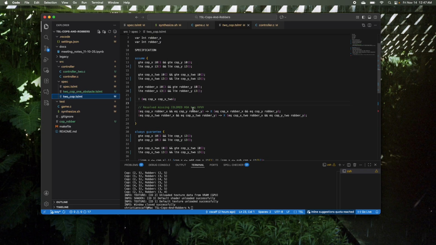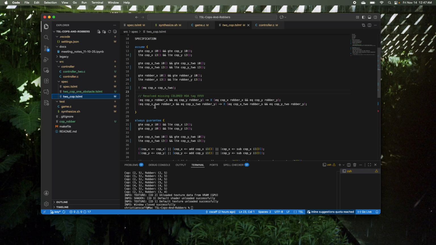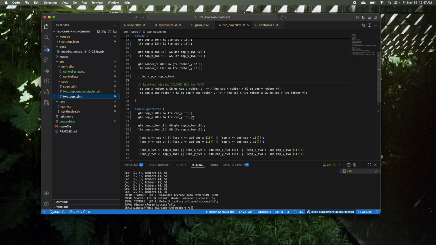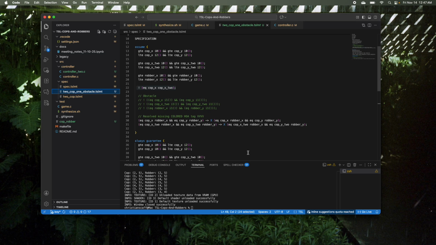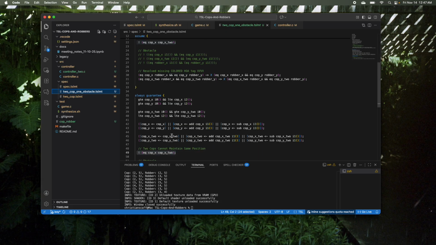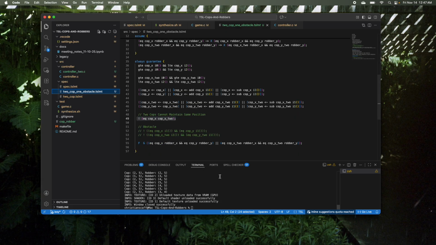So for instance, this I haven't actually gotten to synthesize in a reasonable time, so I'm trying to work to see if I can decrease the grid size. And likewise, when you try to add an obstacle and then add more cops, the state space just goes crazy. So these are really fun and interesting games to play, but that's what I've been working on for anyone who wants to expand off of that.